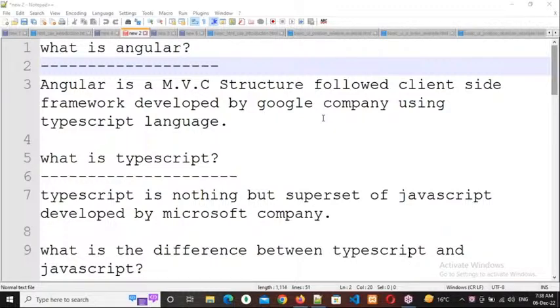In the same way, Microsoft developed TypeScript, and by using TypeScript, Google developed Angular, so Google is the owner. And TypeScript is a superset of JavaScript, meaning a modified version or extended part of JavaScript.